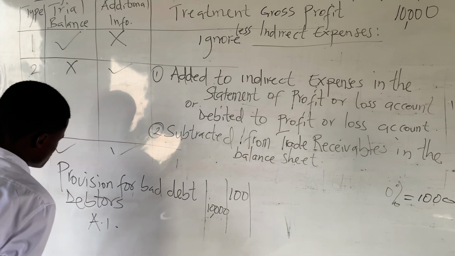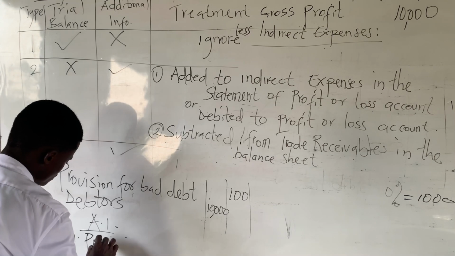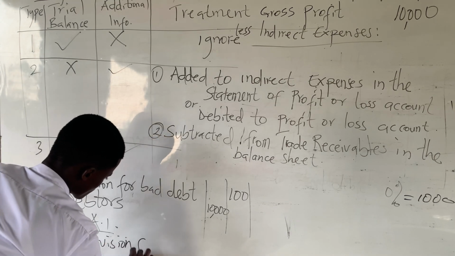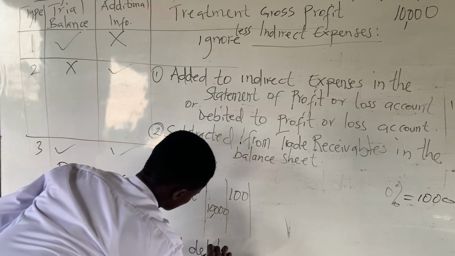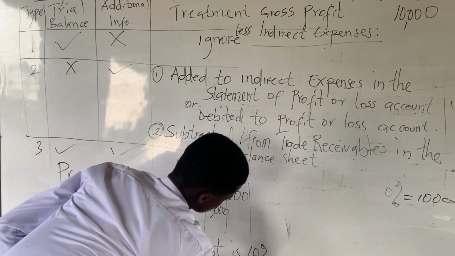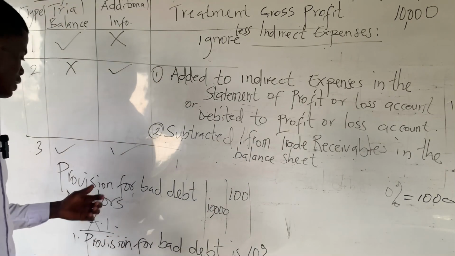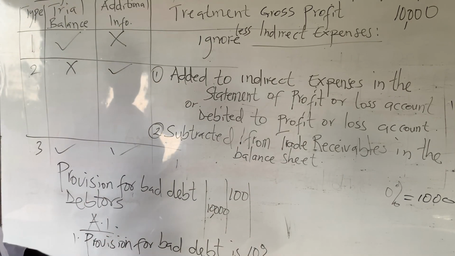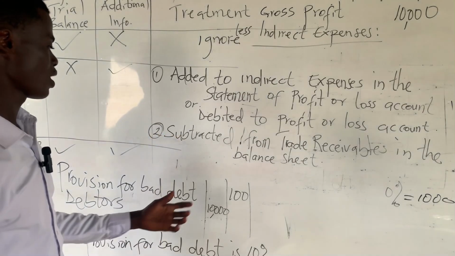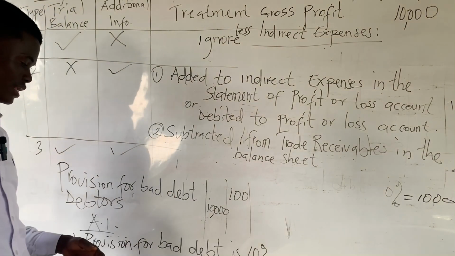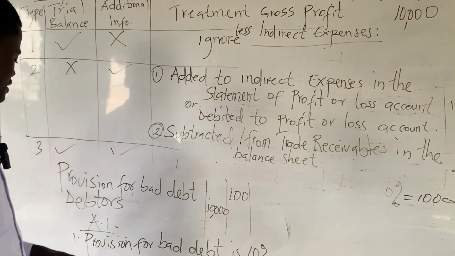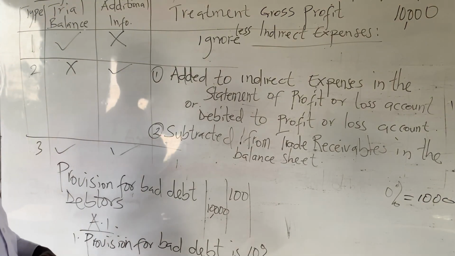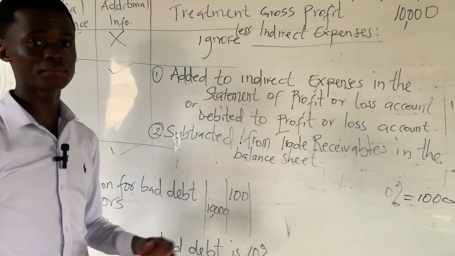And the additional information is saying that provision is 10%. So let's take this to be our trial balance. On the trial balance, we have provision for doubtful debt of 100 cedis, and we have trade debtors or trade receivables of 10,000 cedis. And in the additional information, we have provision for doubtful debt or provision for bad debt to be 10%.